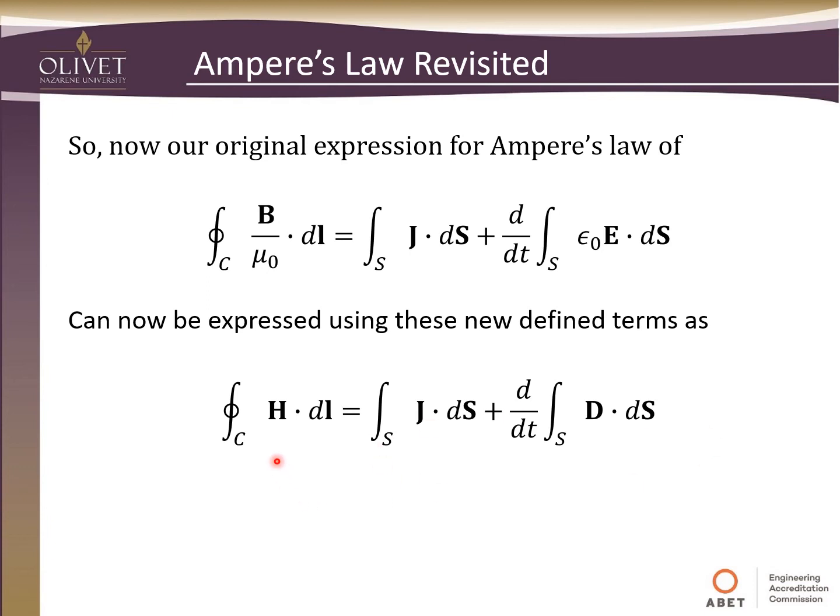If we were to read this out, we would say that the magnetomotive force on this side, which is the sum of the magnetic field intensity around a given loop, derived vectorially, would be equal to the total current going through a surface and the time derivative of the displacement current on the surface S.